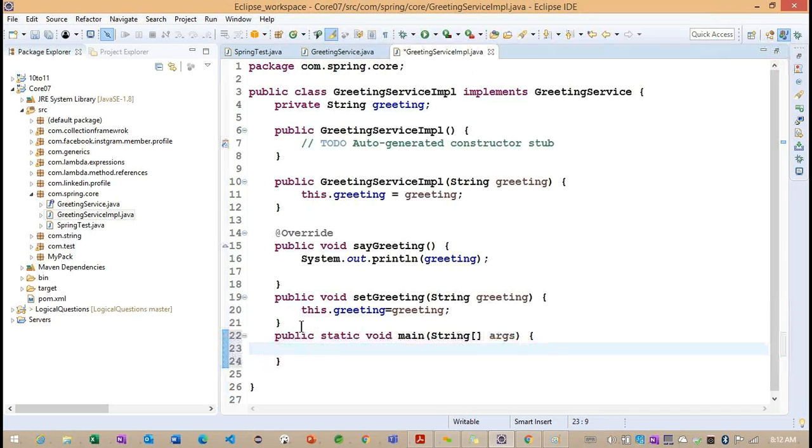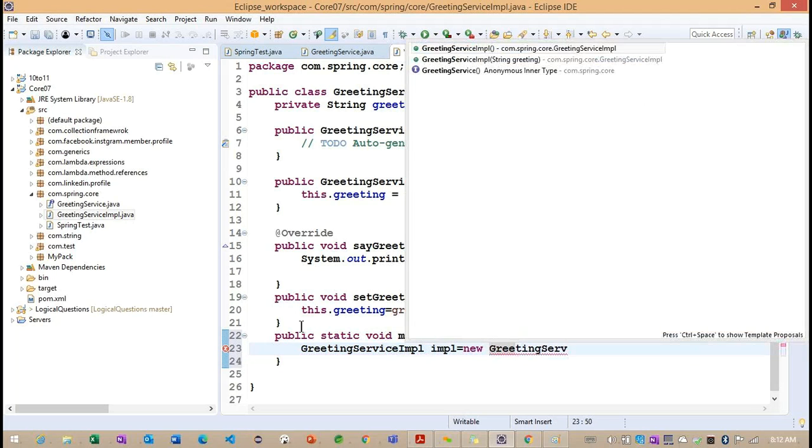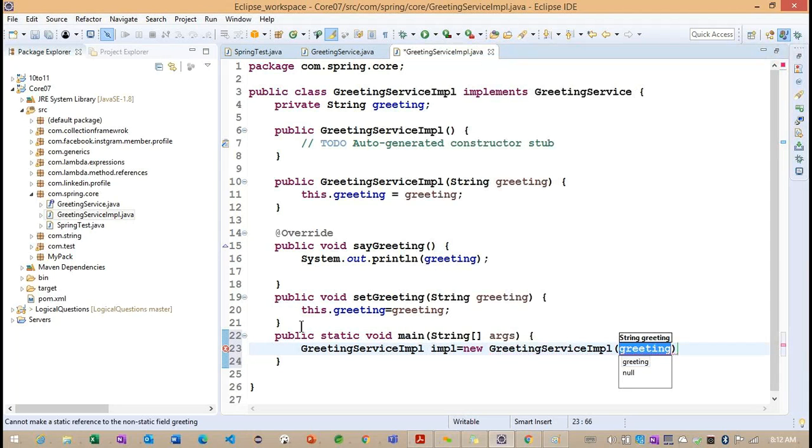So if you observe here, I have the main method. GreetingServiceImpl, something called impl, is equal to new GreetingServiceImpl.